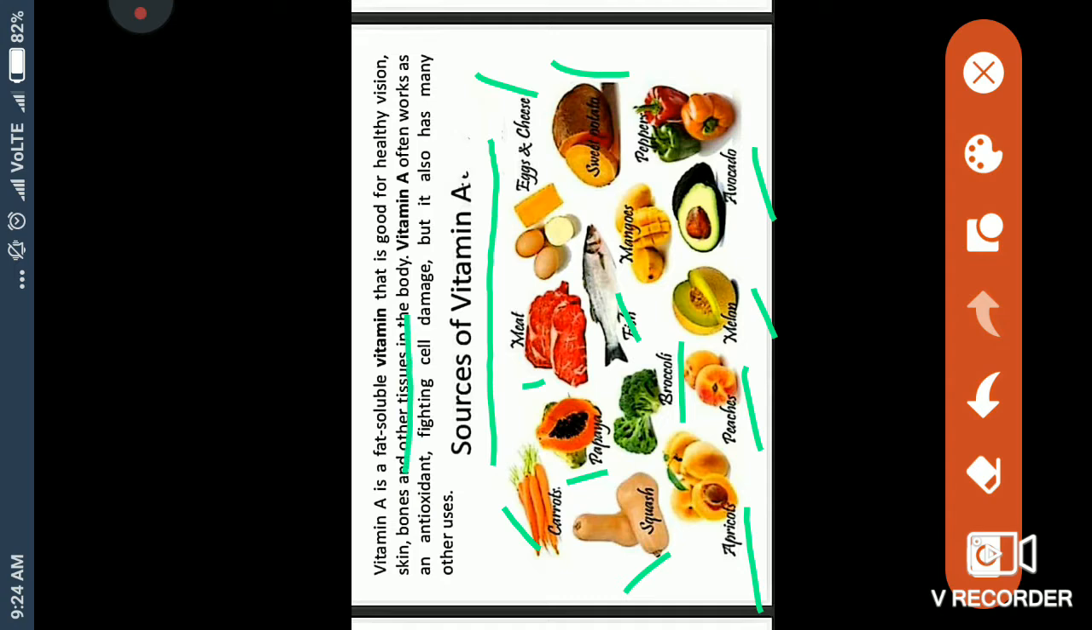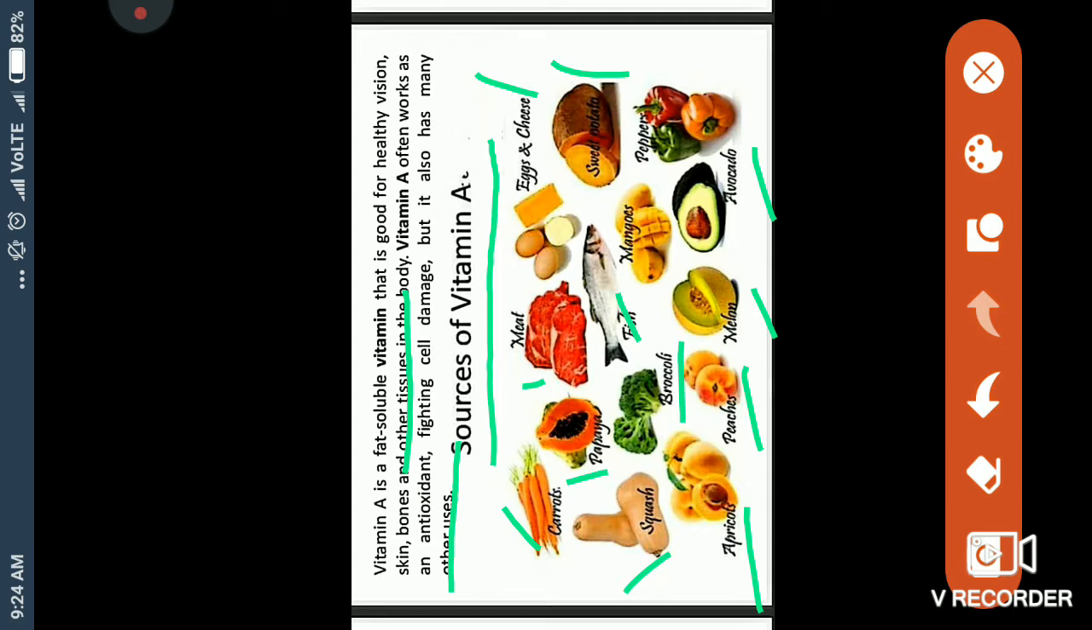It is a fat soluble vitamin and good for healthy vision, means it strengthens our eyesight. Our skin becomes shiny, it protects bones, makes our bones hard, and helps other tissues. Vitamin A often works as an antioxidant. Antioxidant means they hydrate our body and take out the poisonous material from our body.